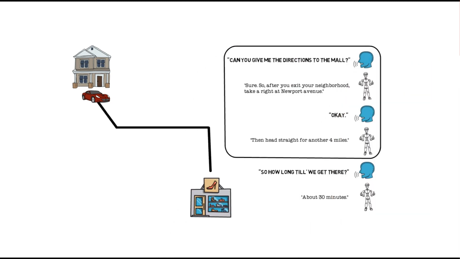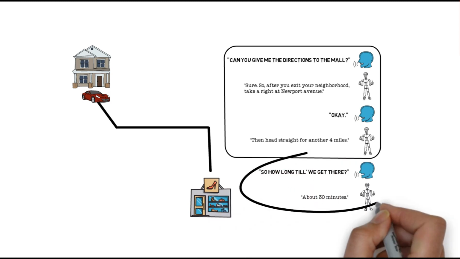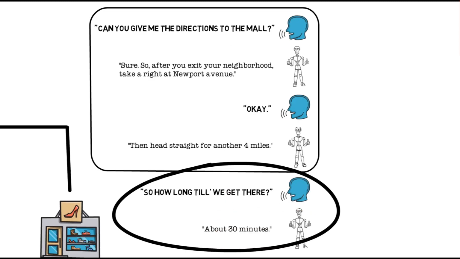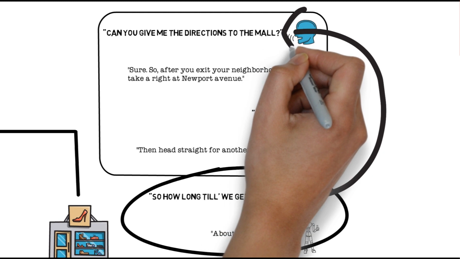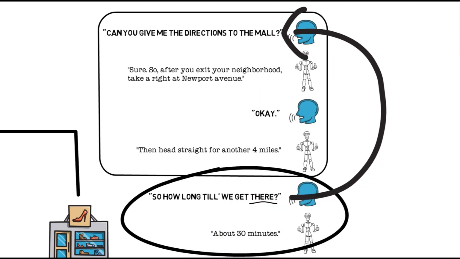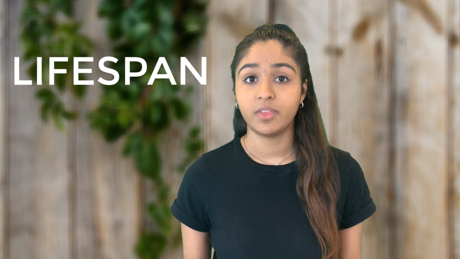So up till now, there had been a normal flow of conversation in which the bot told a set of directions and the person acknowledged. But now there's an interruption, which will require the bot to recognize that this "there" is referring to the mall from the beginning. And for it to know that, it must remember the context. But how will it remember back that far? Usually, context only stays for a few turns, then disappears from the bot's head. Well, this is where lifespan comes in. With a larger lifespan, the bot will remember farther back. And this is exactly what we'll be discussing in the next video, in which I'll teach you how to choose the right number for the lifespan and why it's so important to do so.